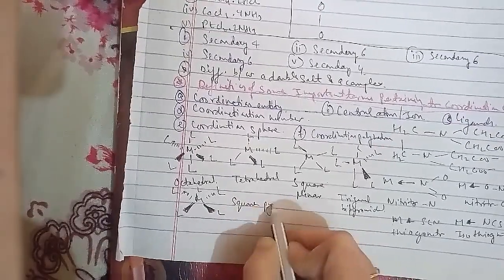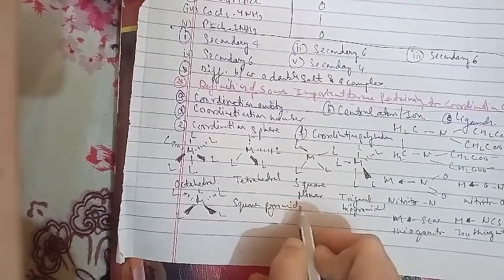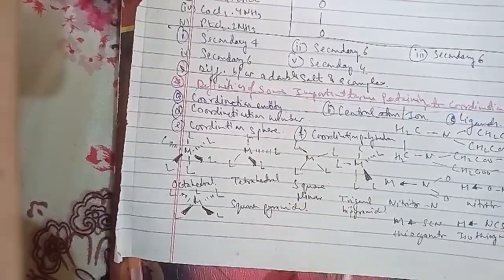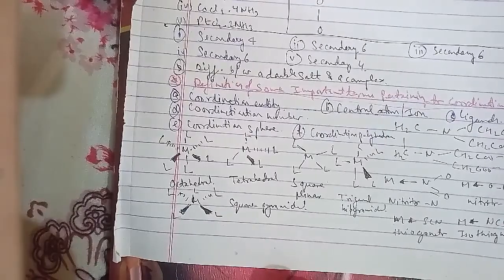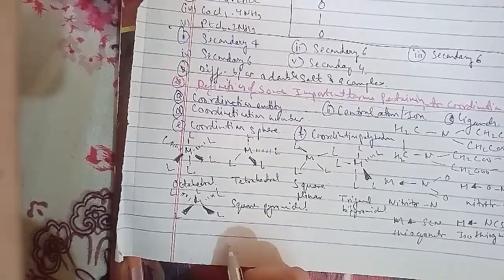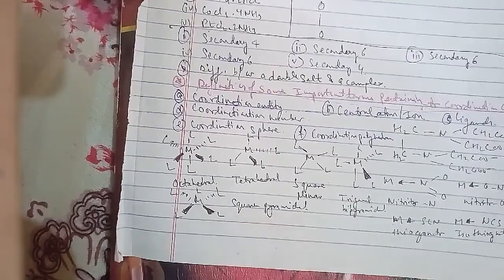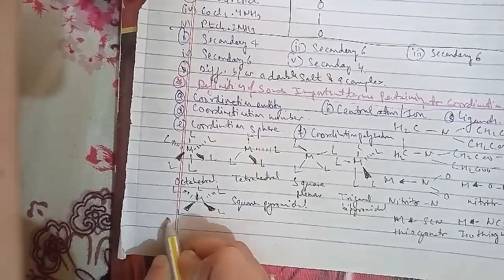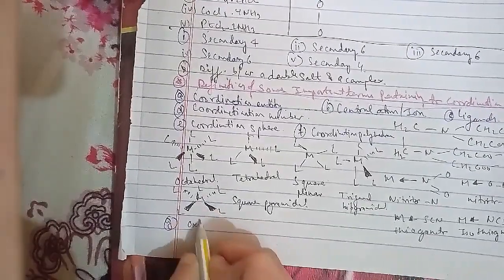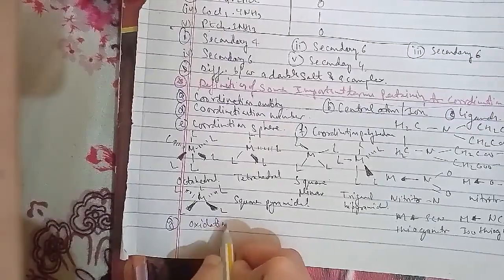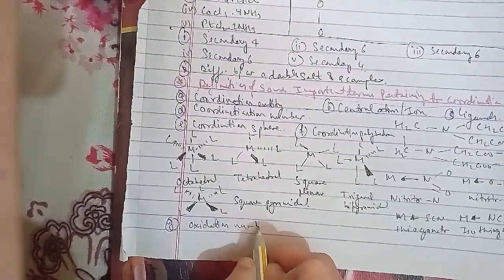The oxidation number of the central atom in a complex is defined as the charge it would carry if all the ligands are removed along with the electron pairs that are shared with the central atom. The oxidation number is represented by Roman numerals in parentheses following the name of the coordination entity. For example, the oxidation number of copper in [Cu(CN)4]3- is +1, and it is written as Cu(I).